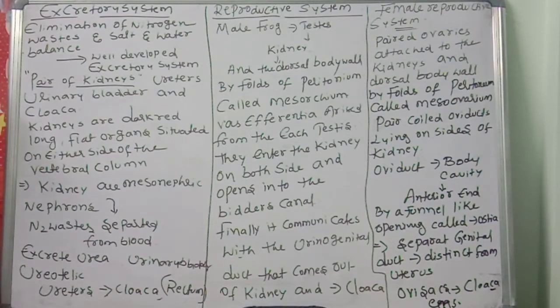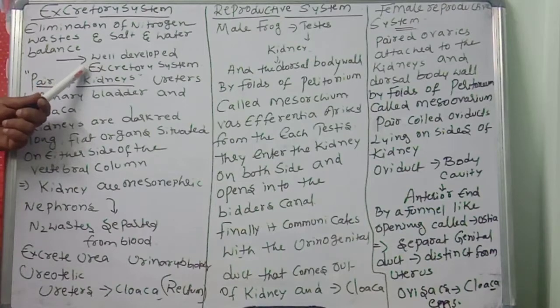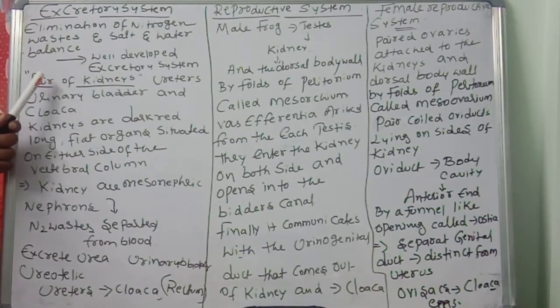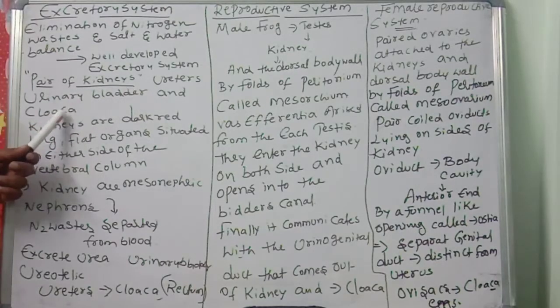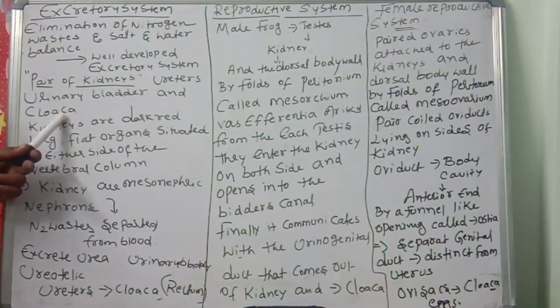Elimination of nitrogenous waste means urea, uric acid and the like, and it maintains the water-salt balance. That is a function of the excretory system. The excretory system of the frog is well developed. There will be a pair of kidneys, ureters, a urinary bladder, and a cloaca is present.